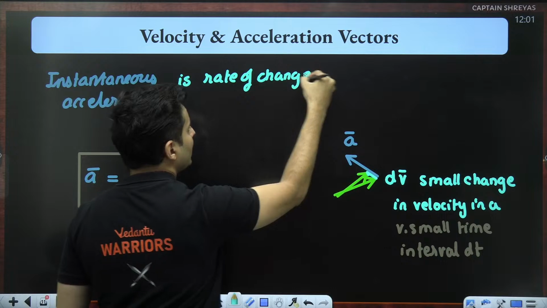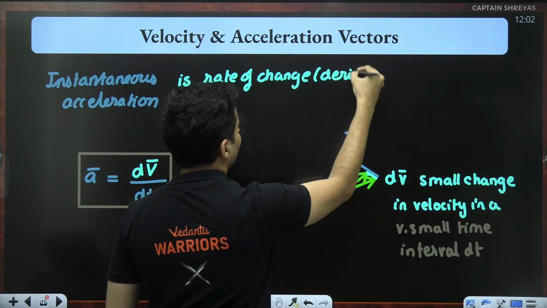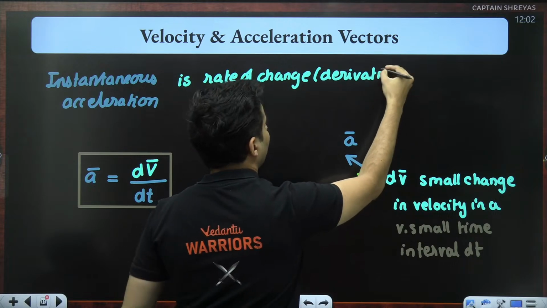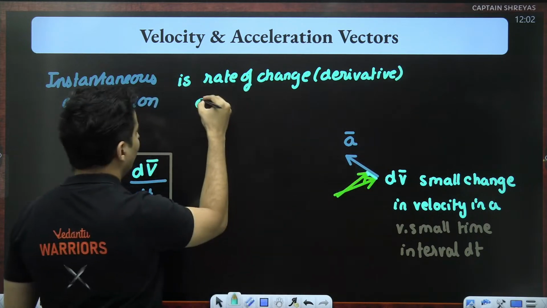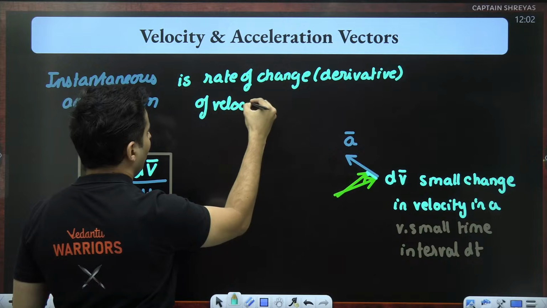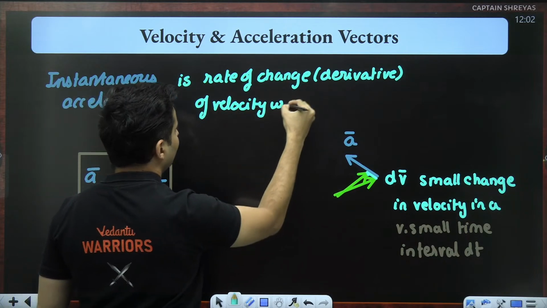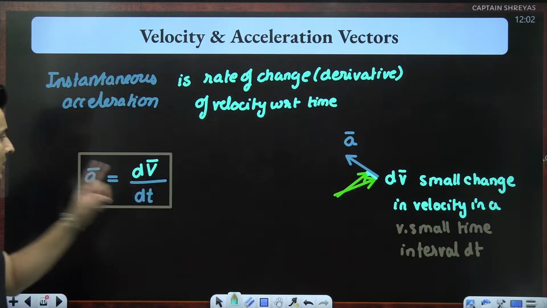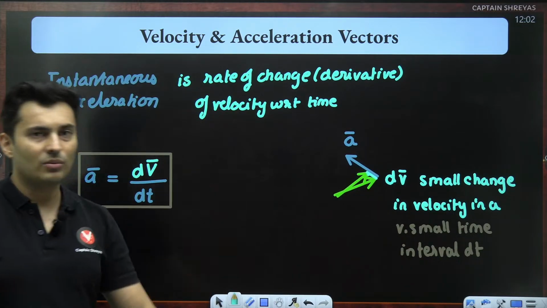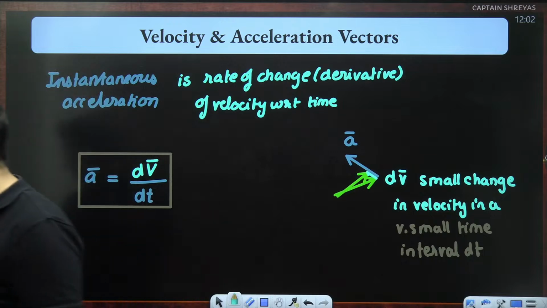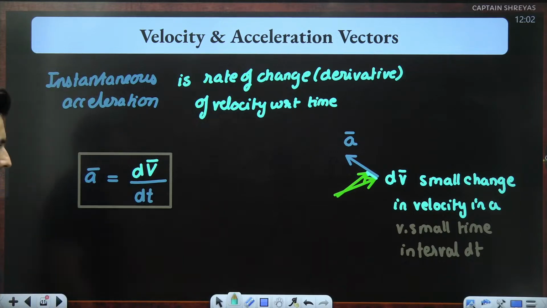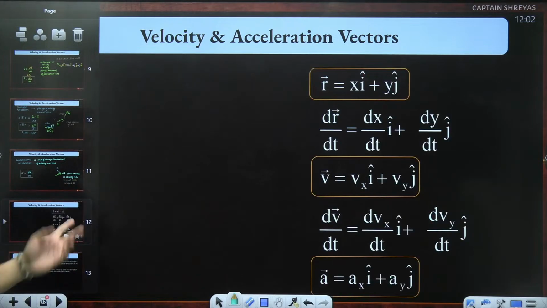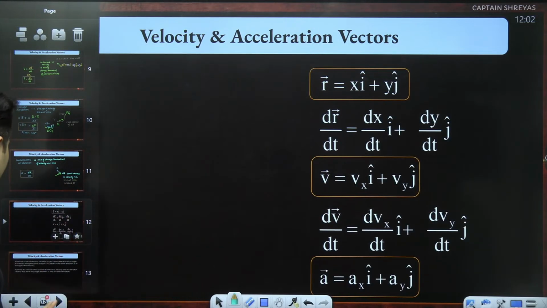When I say rate of change, it means the derivative. It means the differentiation. Derivative of velocity with respect to time, the rate of change of velocity with respect to time. That is what your instantaneous acceleration is all about. Very good. So we have seen all these things: position, velocity and acceleration.